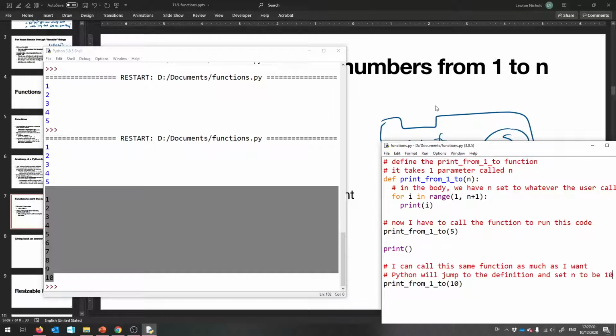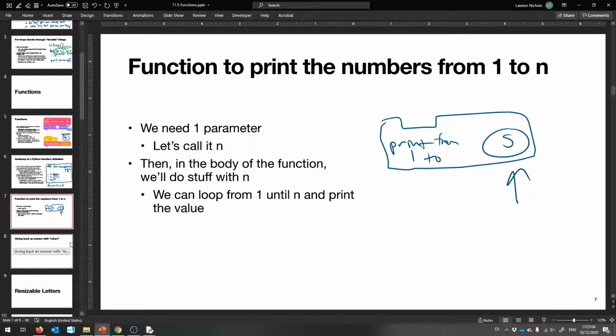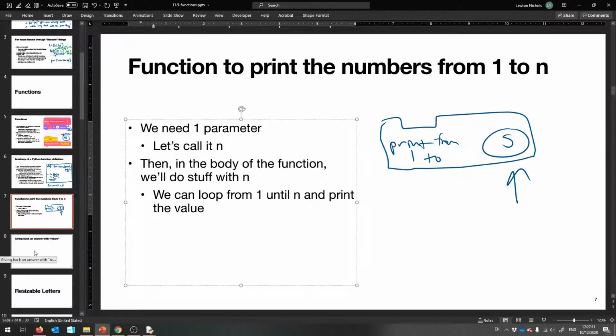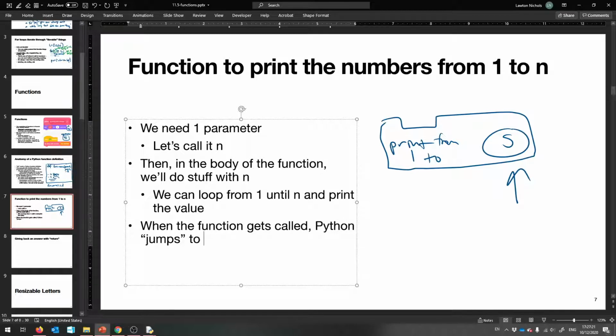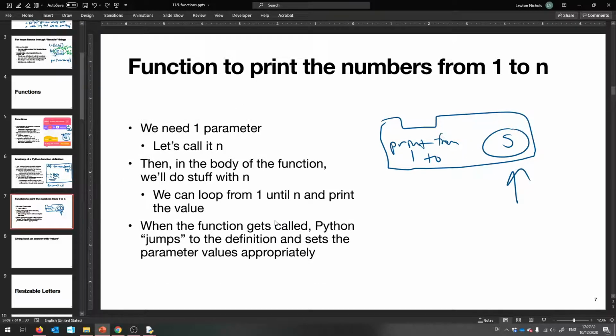Yeah, I hope that makes sense. So that's the key. Python will go and visit that code every time. Maybe I should write it here too. So when the function gets called, Python jumps to the definition and sets the parameter values appropriately to be whatever you called them with. So if it was 5 here, then it's 5. If you gave an x here, it's going to look up whatever the value of x was.